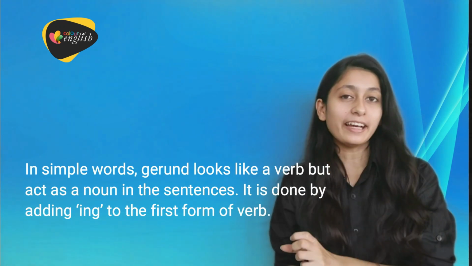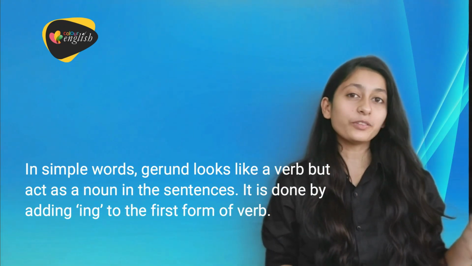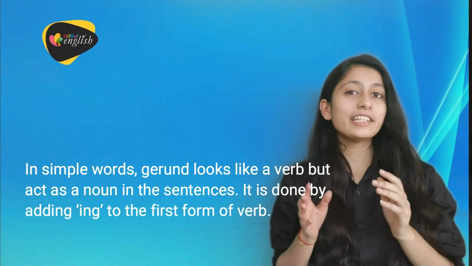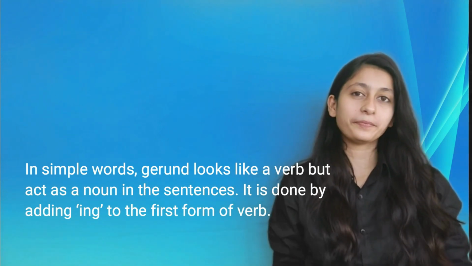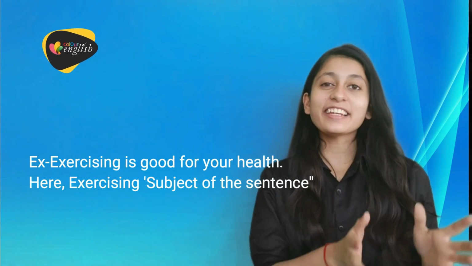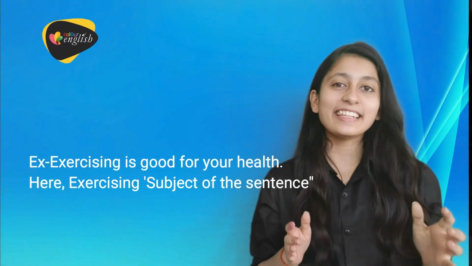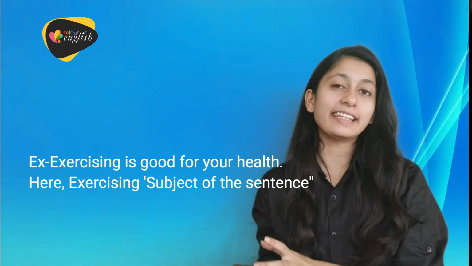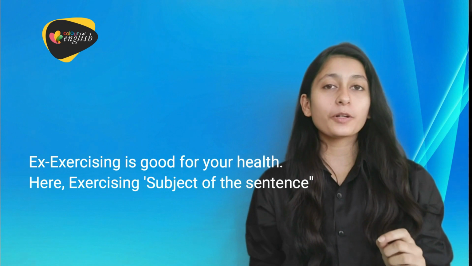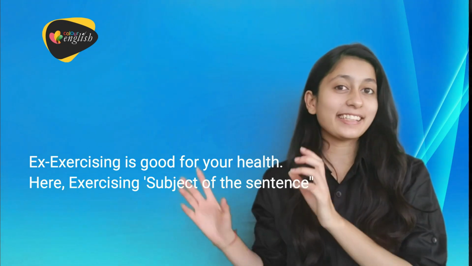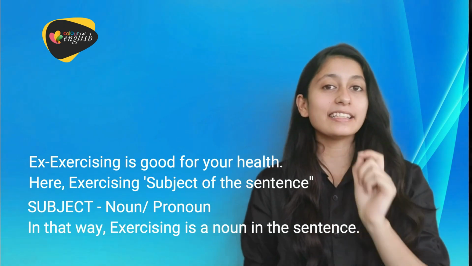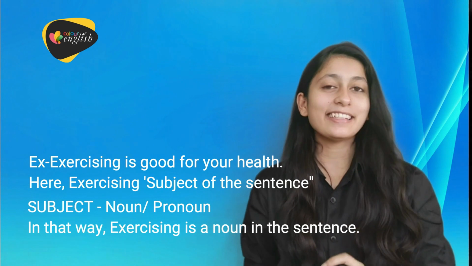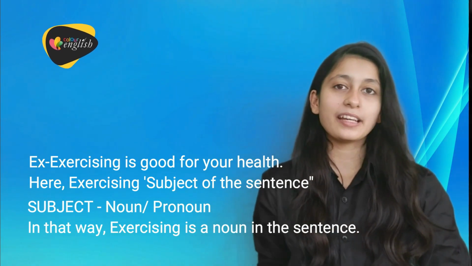वो verb की तरह दिखता है पर sentence में as a noun function करता है. It is formed by adding ing to the first form of the verb. For example, exercising is good for your health. In this sentence, the word exercising is a gerund. It is because it looks like a verb, exercise plus ing, exercising, but it acts as a noun in the sentence, as it is the subject of the sentence.